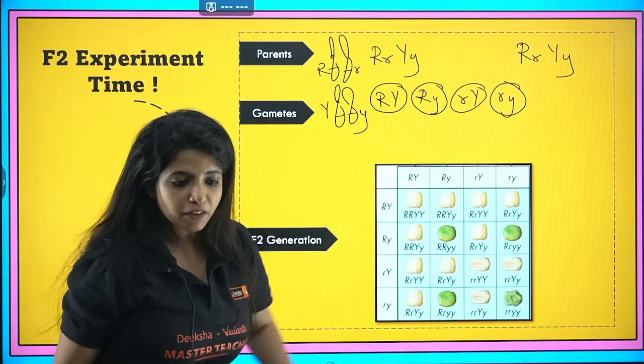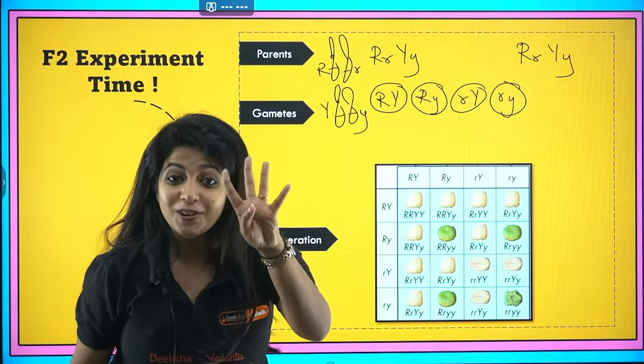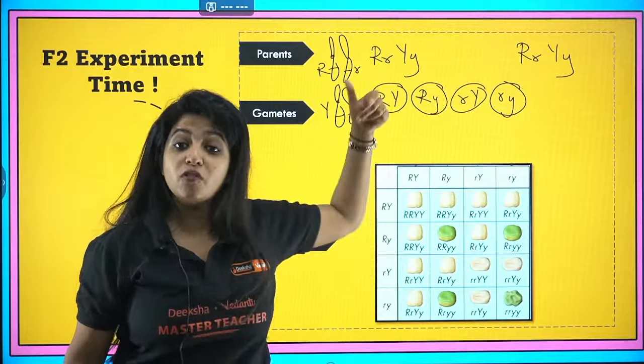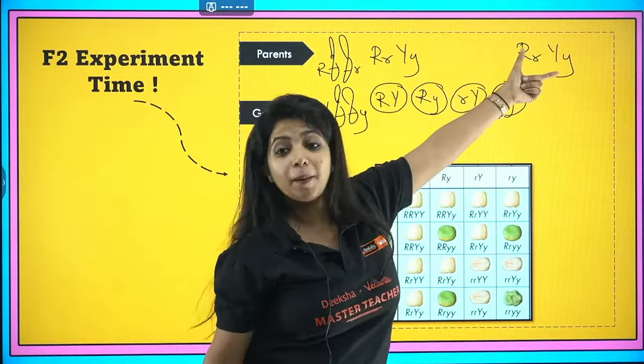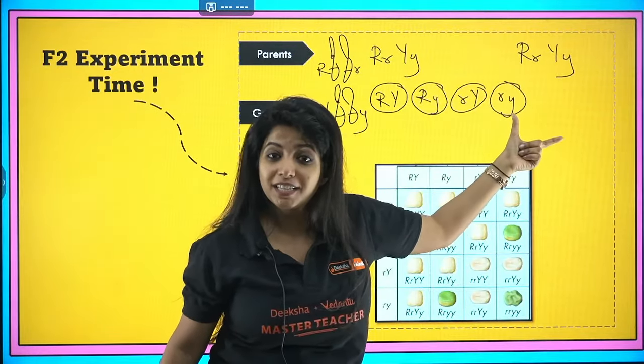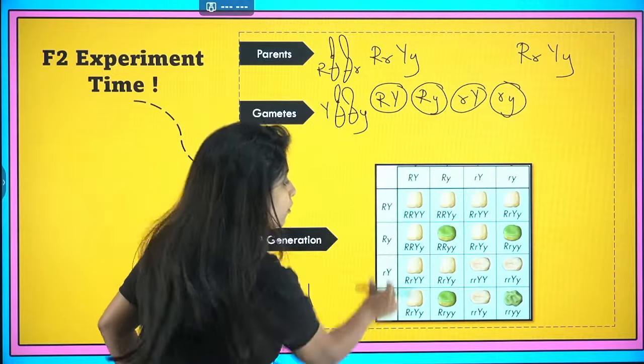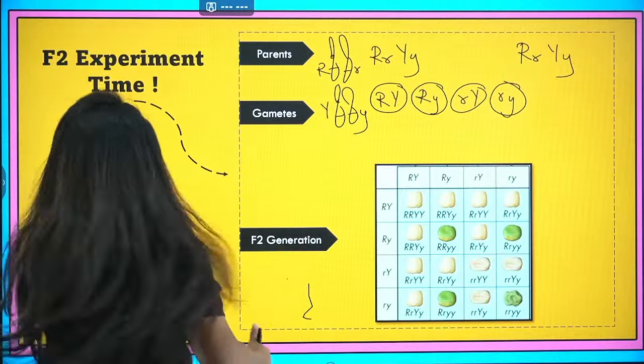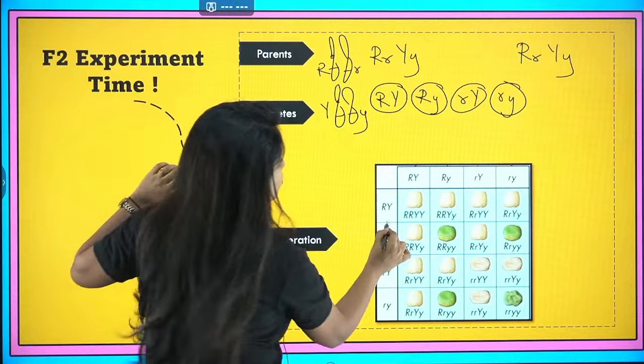So how many different types of gametes do I have? I have 4 different types of gametes from one parent. Similarly, from the other parent I will have the same types of gametes. Now if I put the 4 gametes here and 4 gametes here, and I try to fuse them, what will I find?